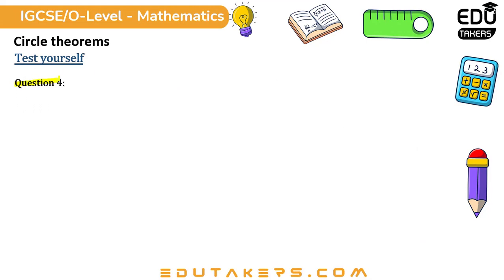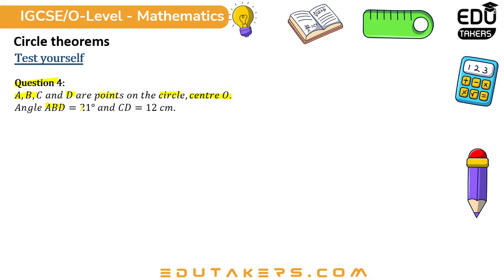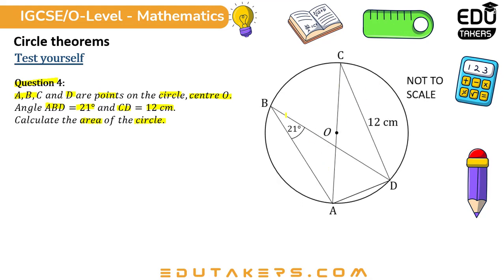Next is question number 4. A, B, C and D are points on the circle, center O. ABD is 21 degrees and CD is 12 centimeters. Calculate the area of this circle. ABD is given and the length of CD is 12 centimeters. The diagram is not to scale. You have to calculate the area of this circle. It's a 5 mark question.